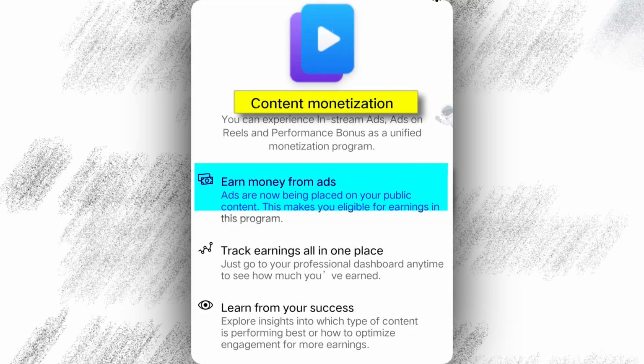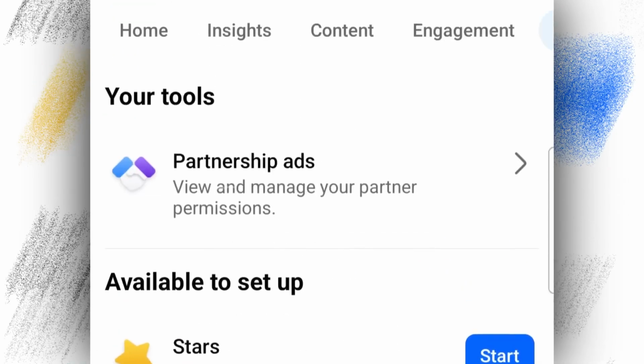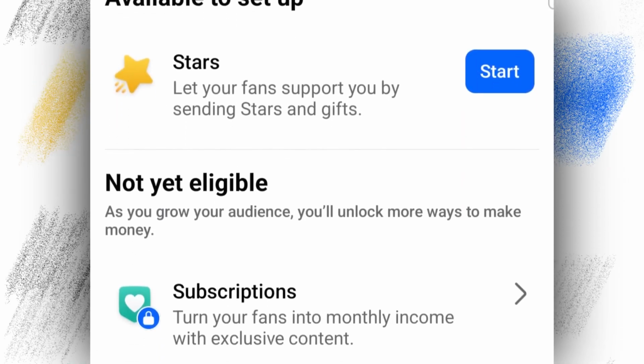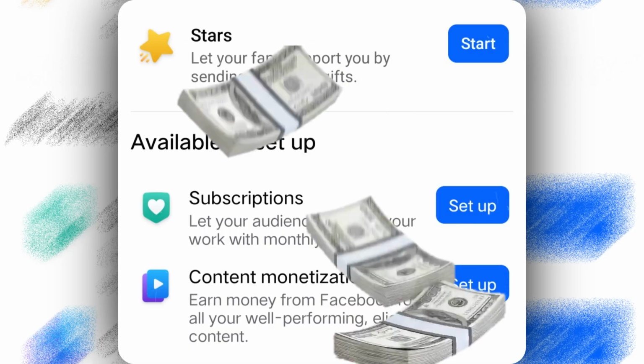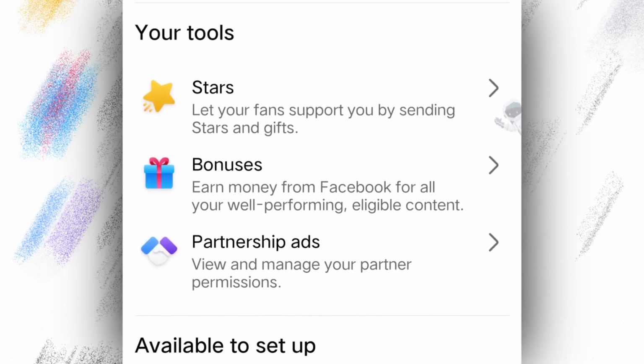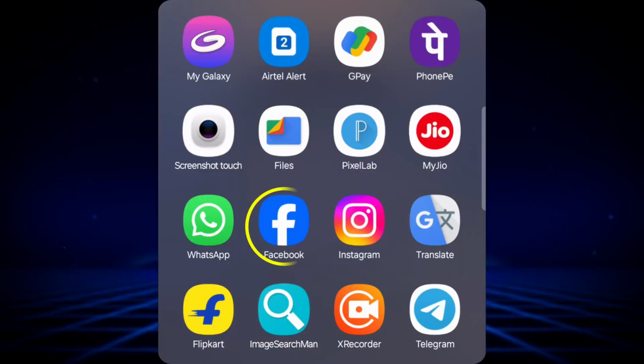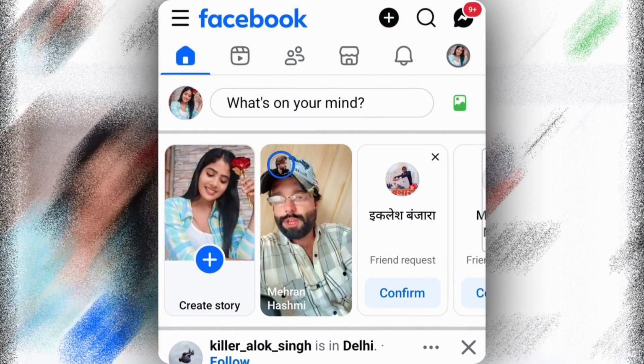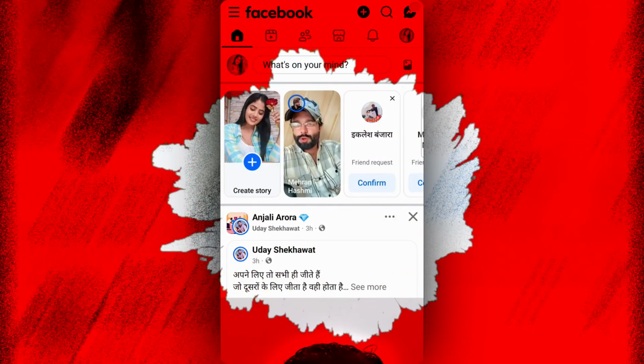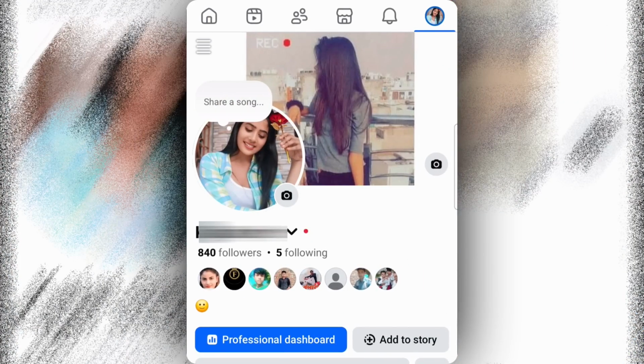So now, before knowing the reality of content monetization, you should know the basics of the rest of the monetization tools on Facebook. How does it work? When is all this enabled? How is payment received? So that in future you can enable content monetization easily. So here to tell all this, we have come to a new account. No monetization tool is enabled in this account. So now we click on the profile of this account.